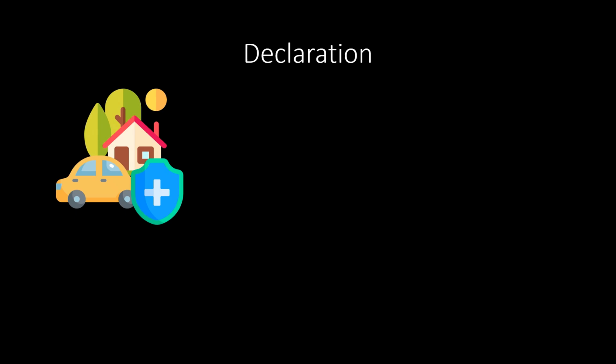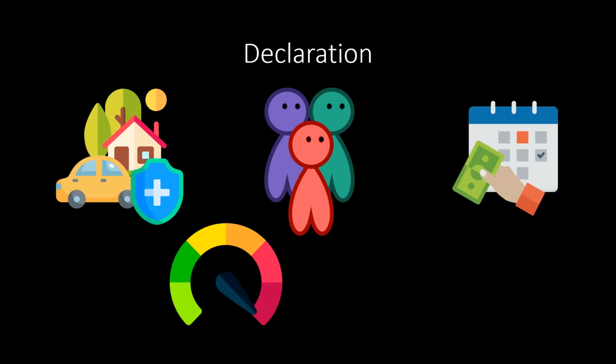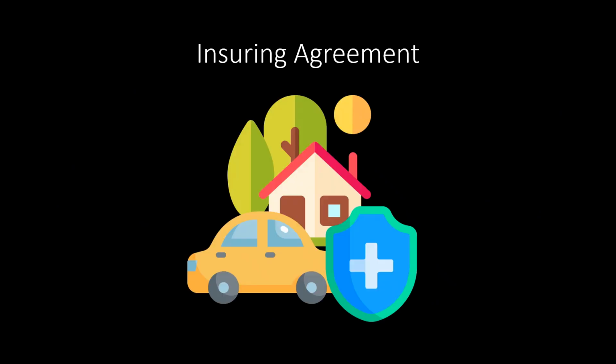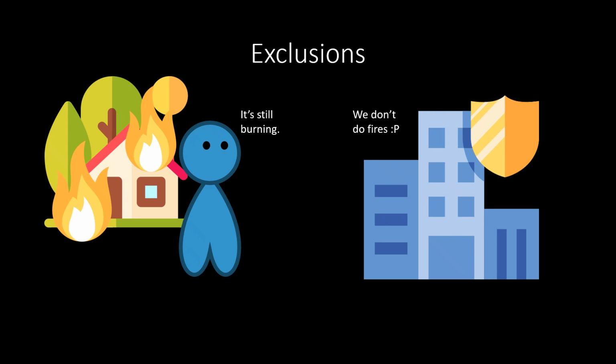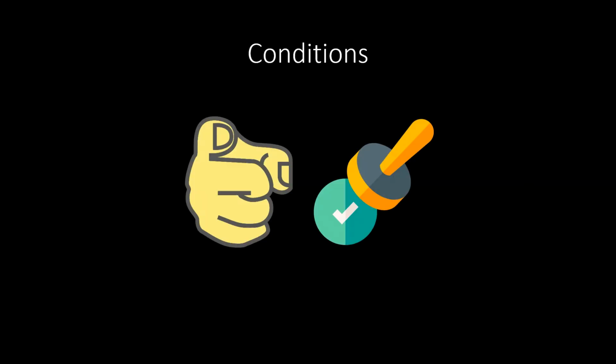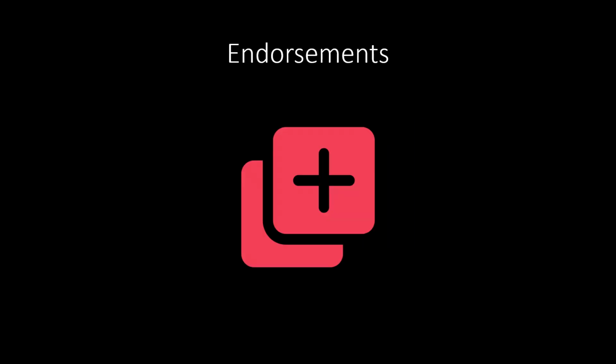Insurance contracts have a basic structure with 5 parts. The declarations page shows what is insured, who is covered, your premium, policy limit, and deductible. The insuring agreement shows what your insurance company says they'll cover. Exclusions show what's not covered by the contract. Conditions are what you have to do to keep the coverage valid. And finally, endorsements are extras you can add to your policy.